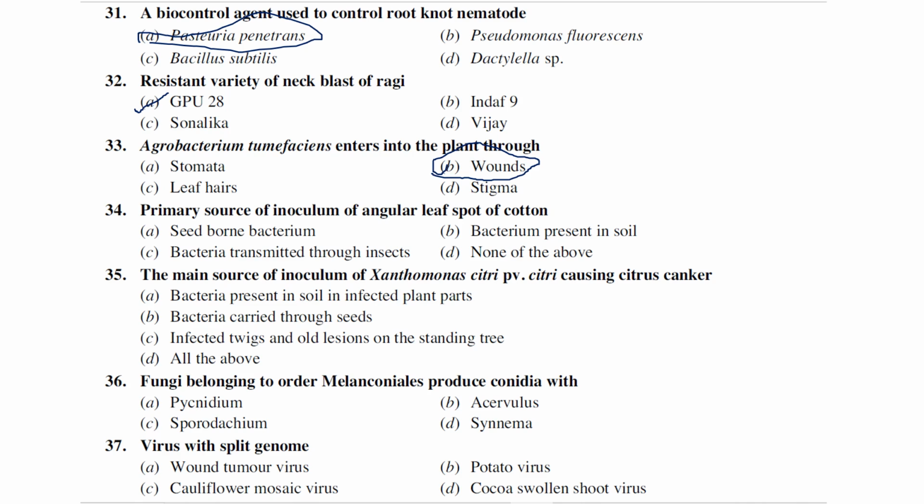Seed-borne bacterium, bacterium present in the soil, bacterium transmitted through insect, none of the above. This seed-borne bacterium acts as a primary source for angular leaf spot of cotton, which is caused by Xanthomonas campestris pathovar malvacearum, I think so, right?